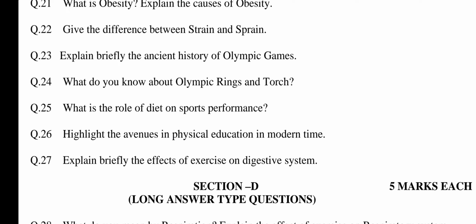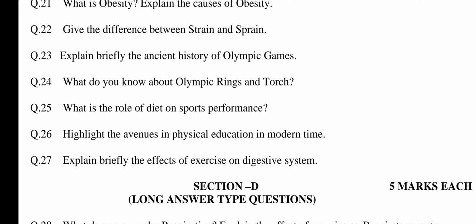Question number 21. What is obesity? Explain the causes of obesity. This question is related to chapter number 9, Diet and its importance in physical development. The answer may be: definition of obesity. Obesity or being fat is due to the abnormal growth of adipose tissue in human beings. It may be due to an increase in the size of fat cells or an increase in their numbers.